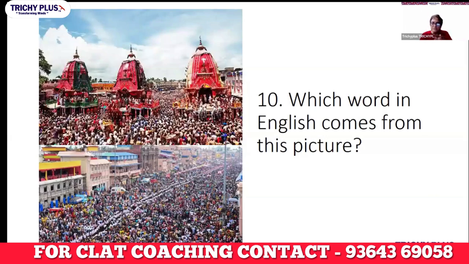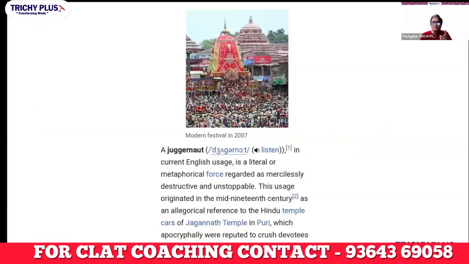From this, the word which comes is Juggernaut. Juggernaut means something which is unstoppable. You cannot stop it. So Juggernaut comes from the word Jagannath. He is a juggernaut means he is unstoppable. Our Indian army were a juggernaut. They were unstoppable in Operation Sindoor when they decimated Pakistan.